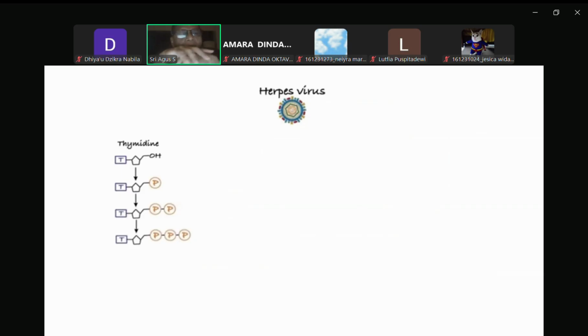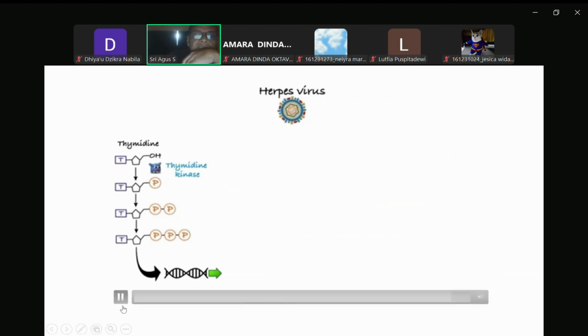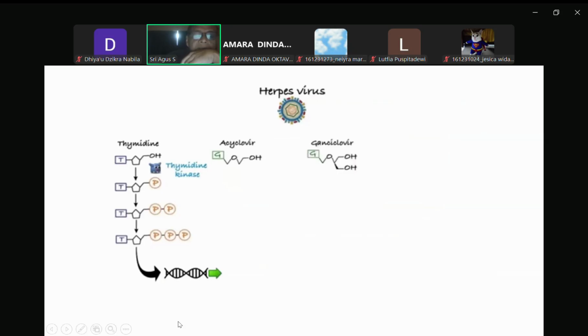Now, the herpes virus has a number of unique enzyme systems to drive these reactions, among them a viral thymidine kinase, which in this example phosphorylates thymidine to yield thymidine monophosphate. In addition to that, this viral thymidine kinase happens to recognize anti-herpes drugs that structurally resemble guanosine nucleoside. These drugs include acyclovir, ganciclovir, and panciclovir.